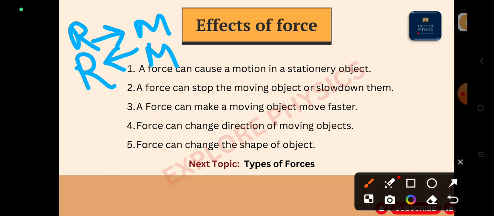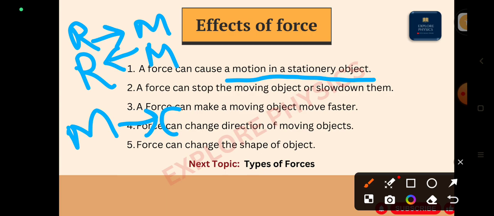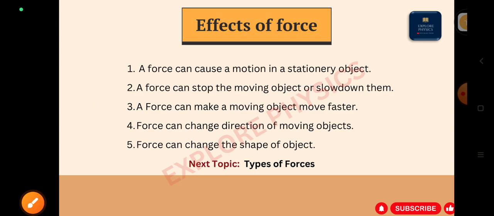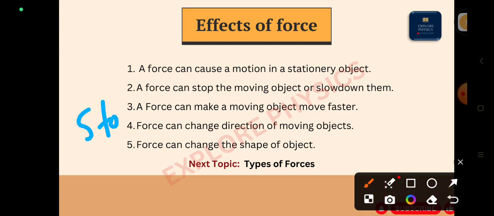So vice versa. To change the state of an object, force is required. Second one, if the object is already in the state of motion, to stop the object also we want force.